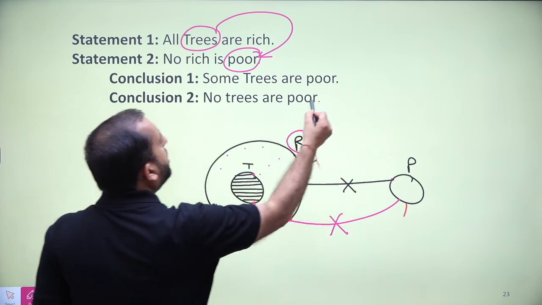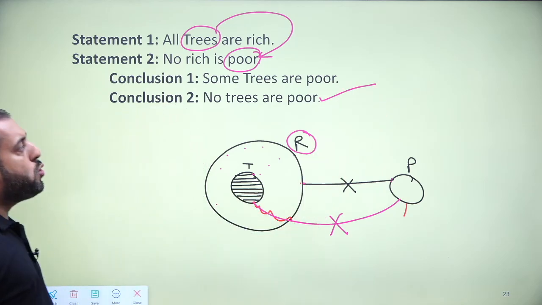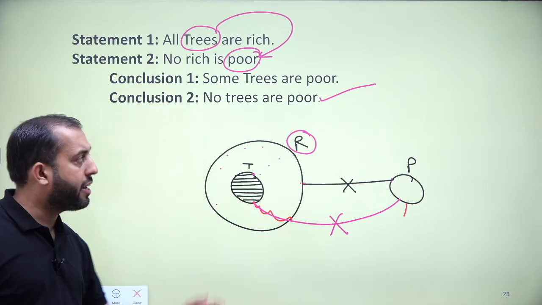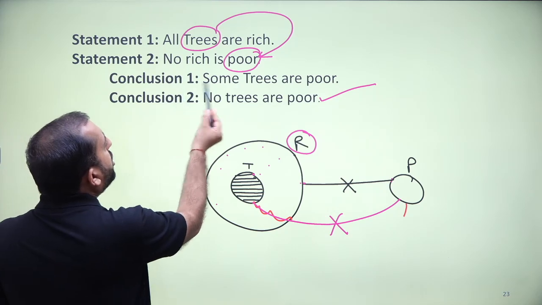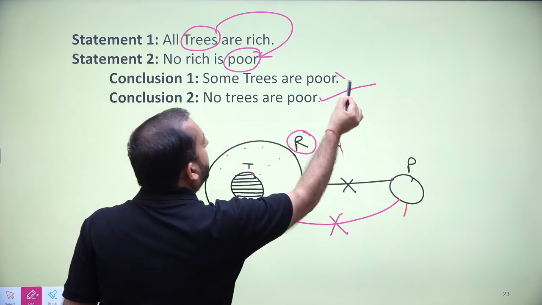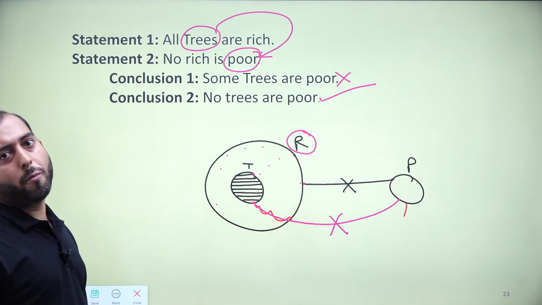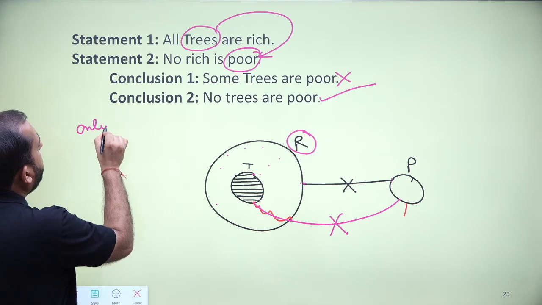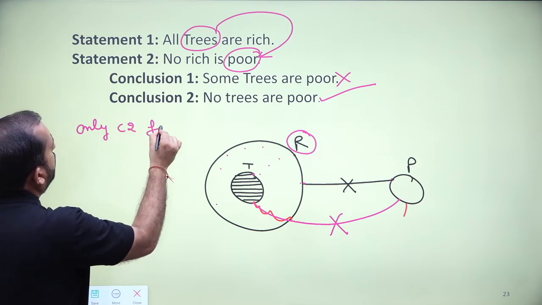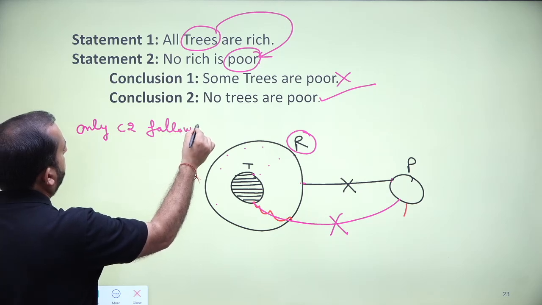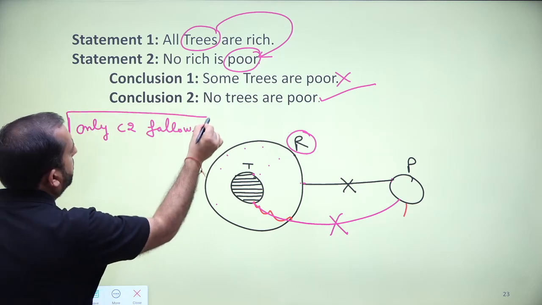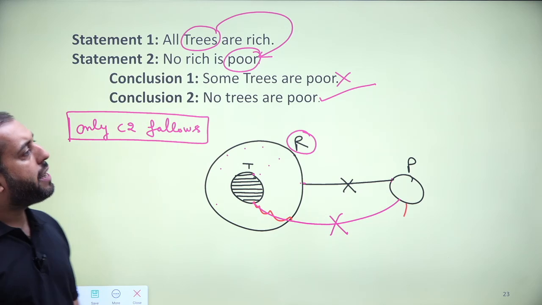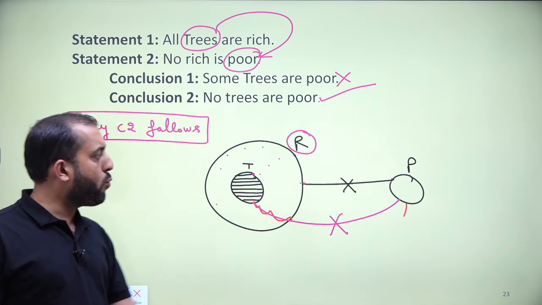Hence, conclusion 2 is valid. No tree are poor should be a valid conclusion. Now, what about conclusion 1? Some tree are poor will become wrong automatically. So in this question, answer should be only conclusion 2 follows. I hope guys this is clear. Let's move on to the next question.